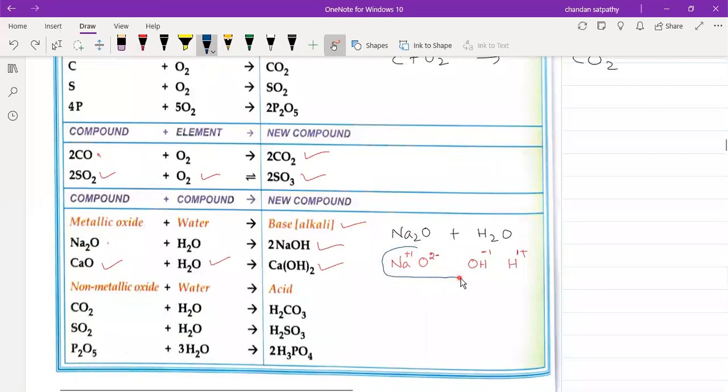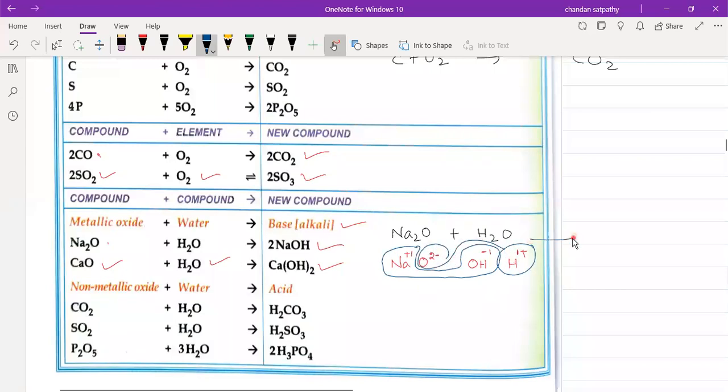Sodium will combine with the hydroxide radical, and the remaining hydrogen will combine with the oxide.